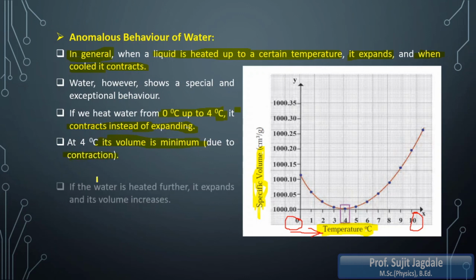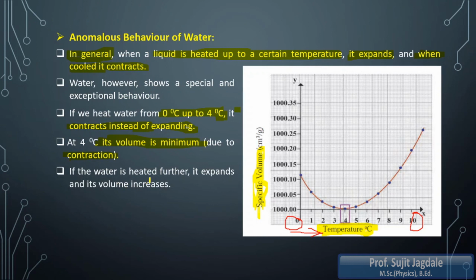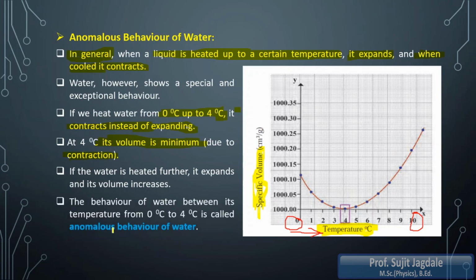After 4 degrees Celsius, if water is heated further, its volume goes on increasing. That means it is expanding after 4 degrees Celsius. Therefore, the behavior of water between 0 degrees Celsius and 4 degrees Celsius is referred to as the anomalous behavior of water. We can understand this anomalous behavior of water with the help of Hope's apparatus, which we are going to see in the next lecture. So this is the anomalous behavior of water.